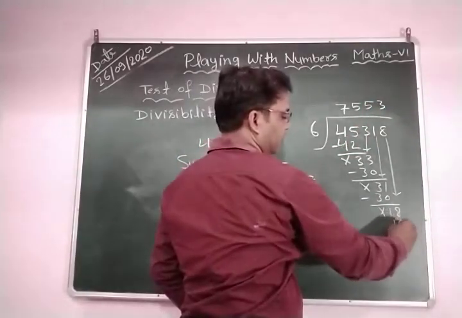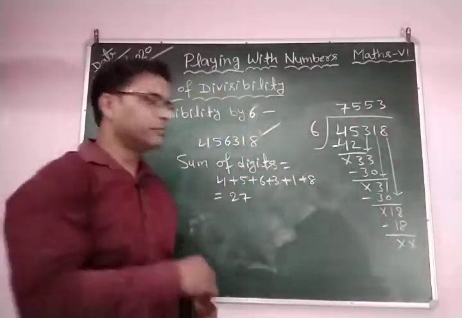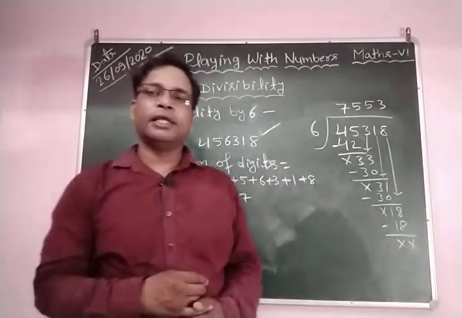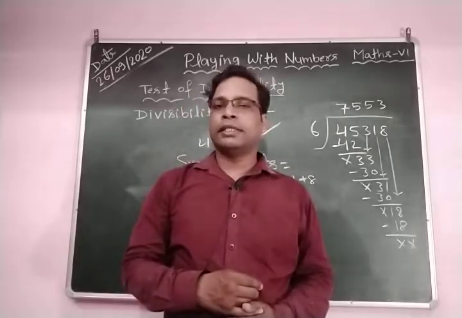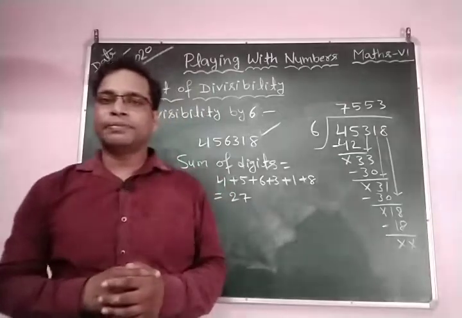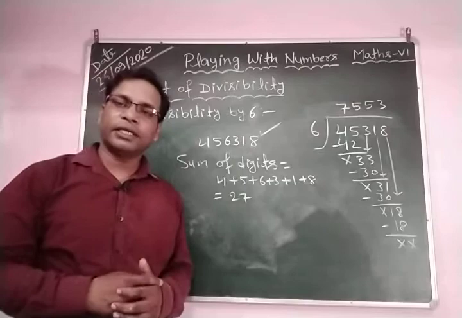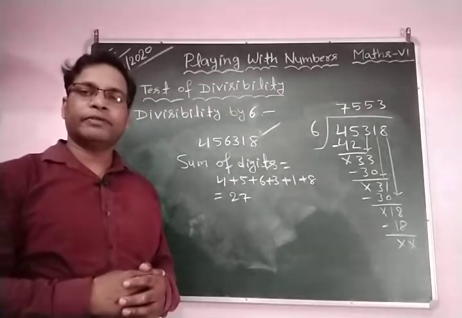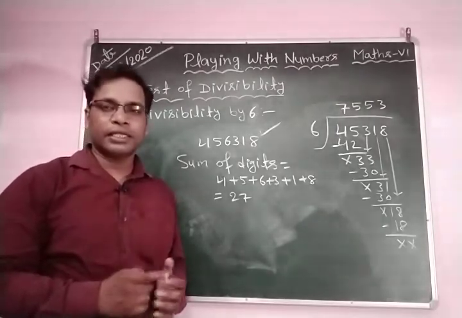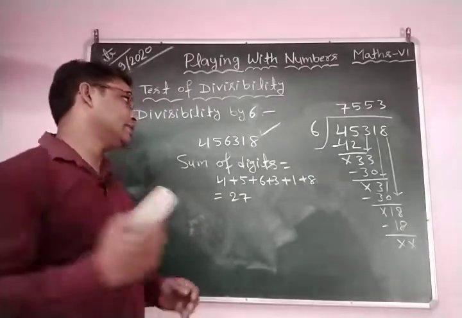Okay, so here you can see this number is divisible by 6. It means a number is divisible by 6 if it is divisible by 2 and 3. Okay. So I hope all of you understood divisibility test of 6. A number is divisible by 6 if it is divisible by 2 as well as by 3. Now we can take other examples and check the divisibility test of 6.